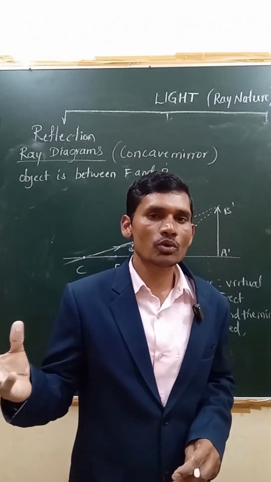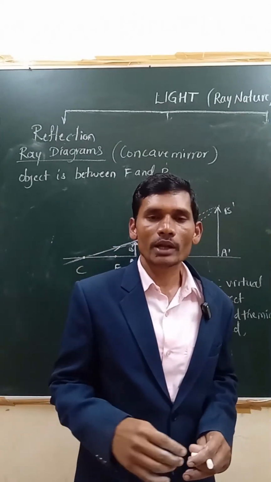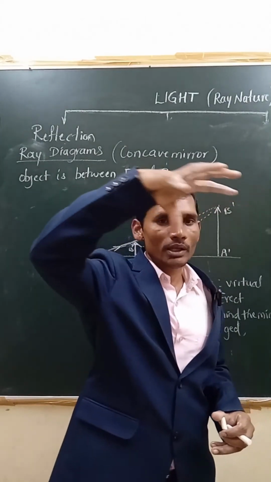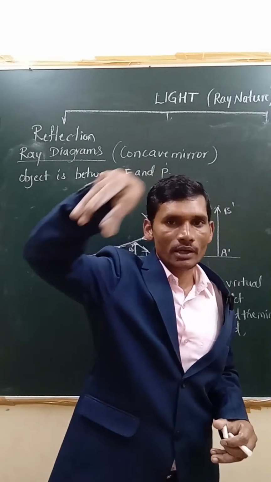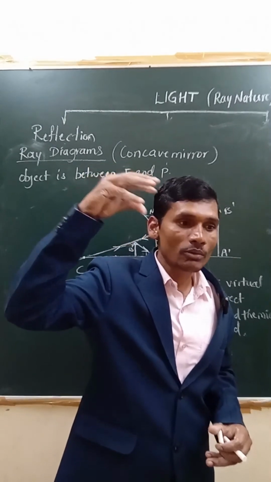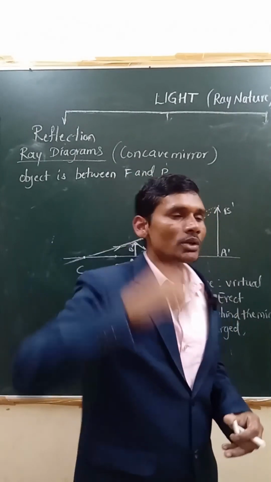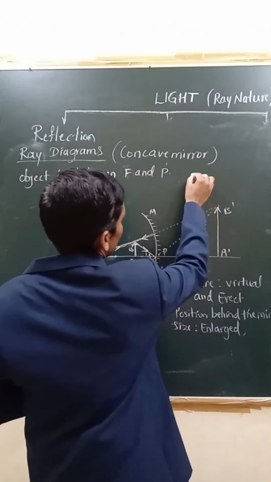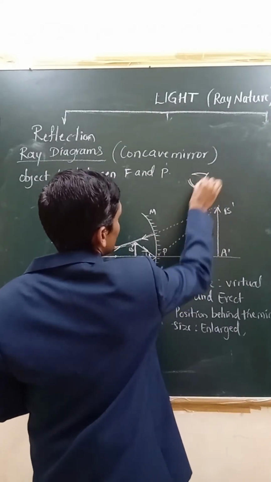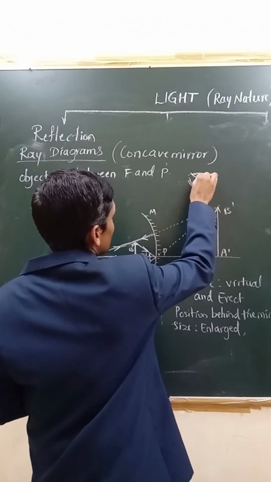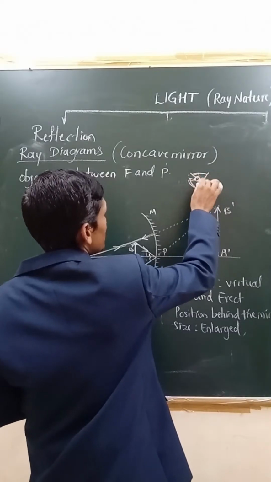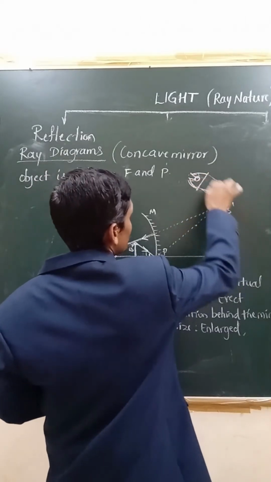In searchlights means what? In prisons and all you might have seen in movies. One beam of light will be just moving all around the campus there, right? So that is searchlight. In searchlight, a powerful beam of light will be got there with the help of a concave mirror. See, like this, if it is searchlight, here the bulb will be placed in this position, right? Look at this. With the help of this, it is giving a powerful beam of light here, right?